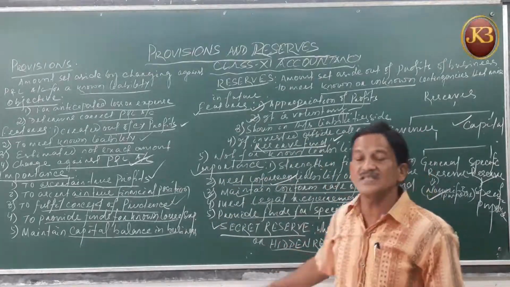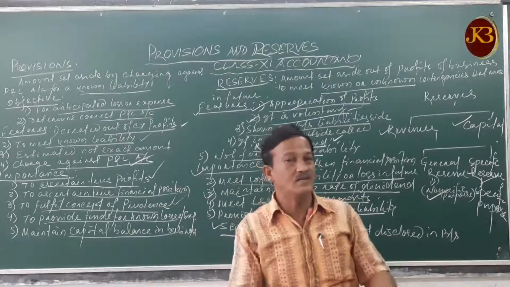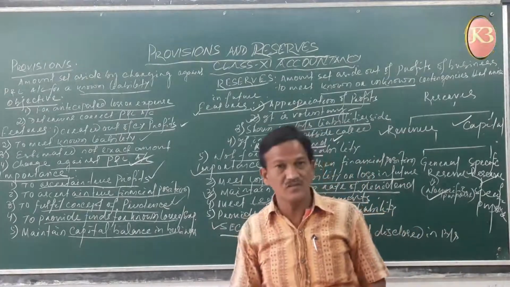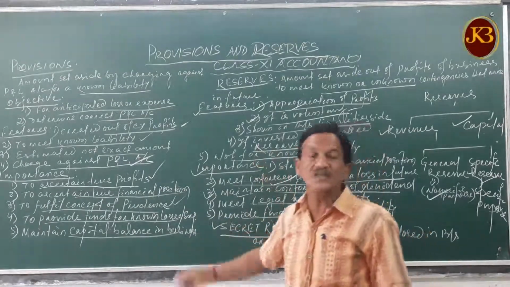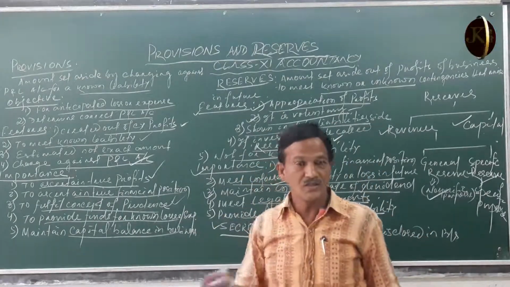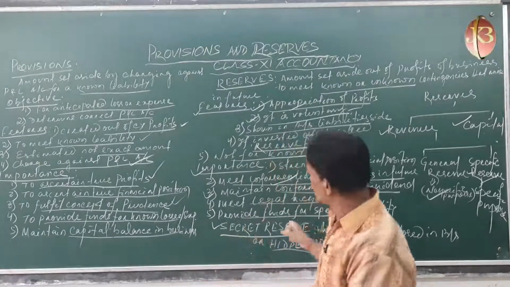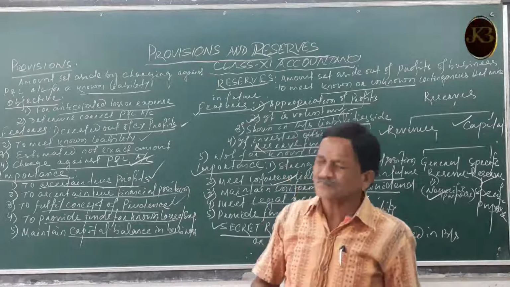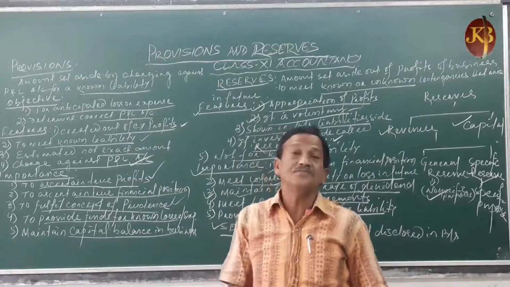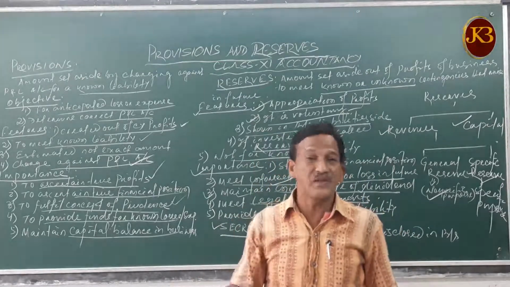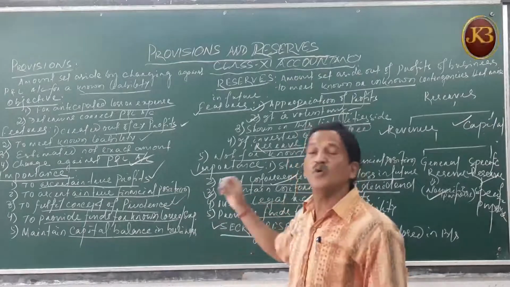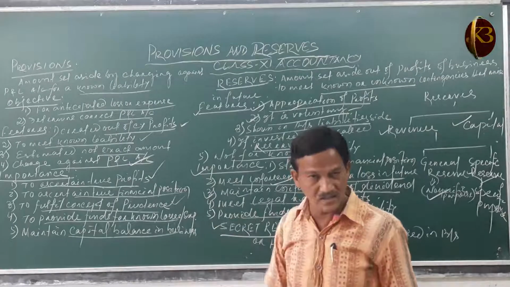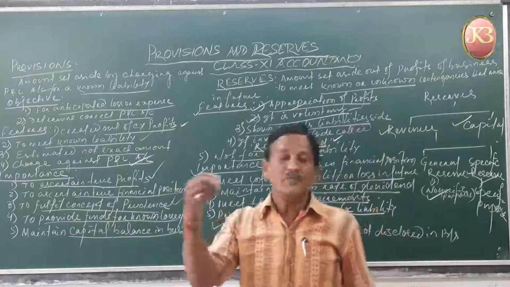Secret reserves are created out of different profits, like excess charging of depreciation. Normal depreciation is 10%, but you charge 12%, a 2% extra charge, and that 2% goes to secret reserves. Overcharging of expenses, that means more expenses charged and profit reduced, is also transferred to secret reserves.